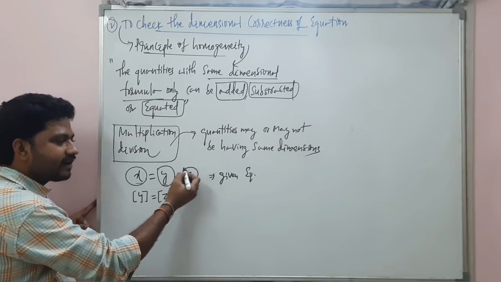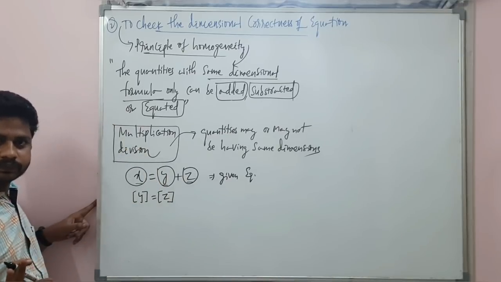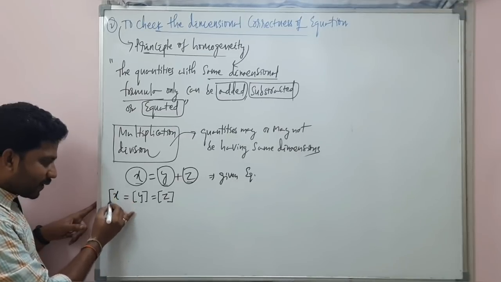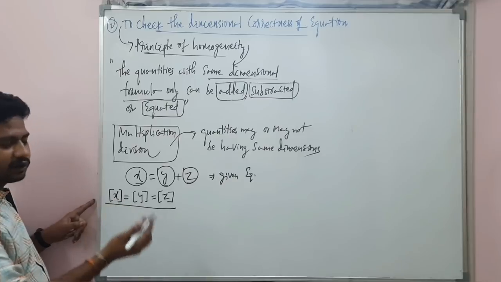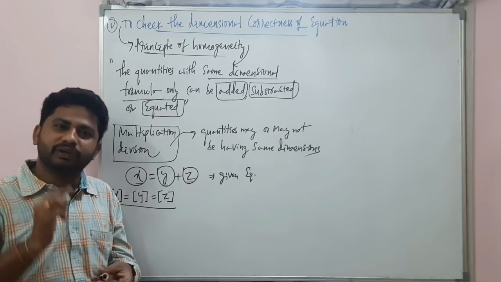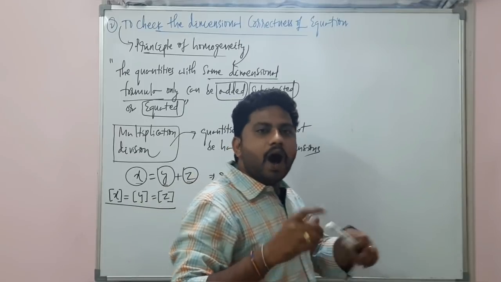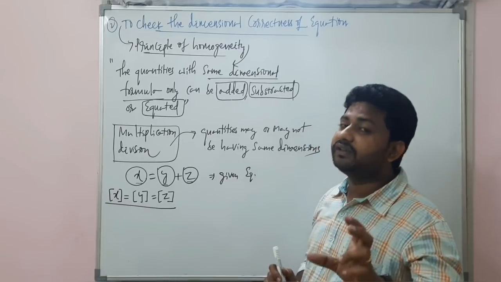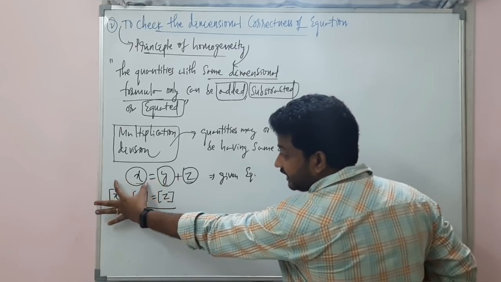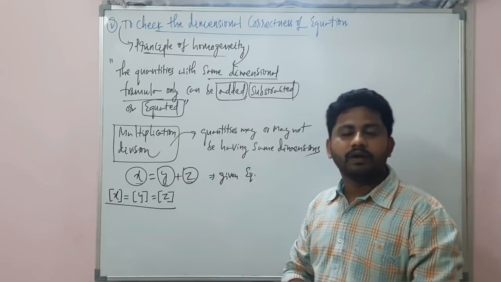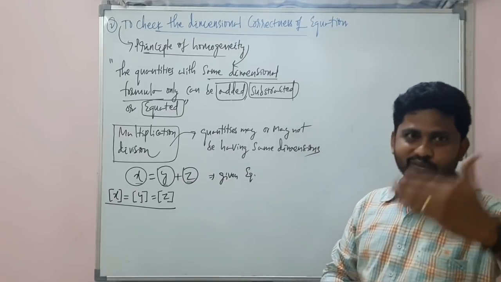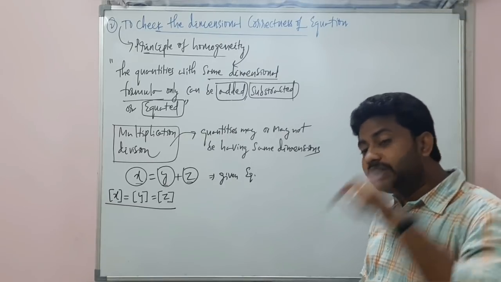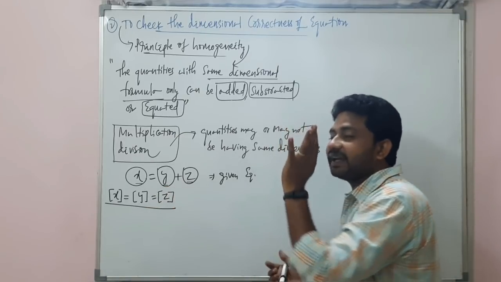This also must have the dimensions of the force, right? So that is equal to x also. That's a rule of principle of homogeneity. In simple words, how many physical quantities are there in the left hand side of the equation? Those dimensional formulas must be equal to individually how many physical quantities are there in the right hand side.